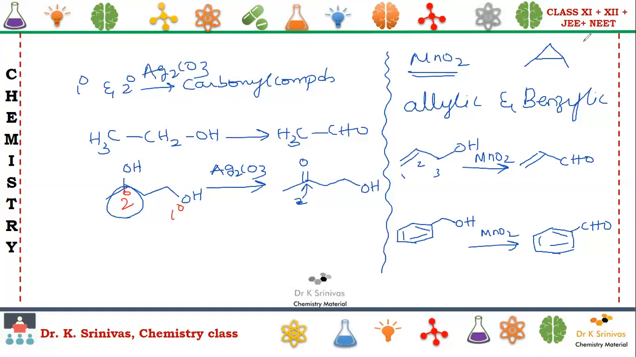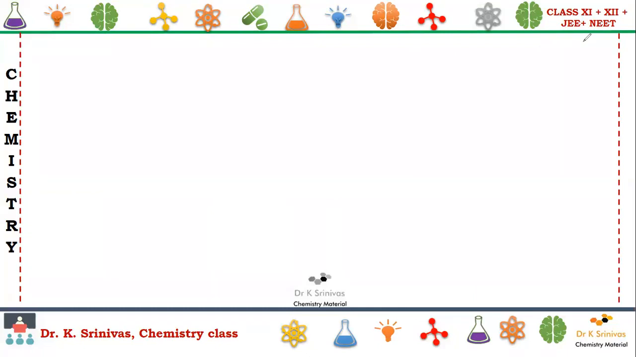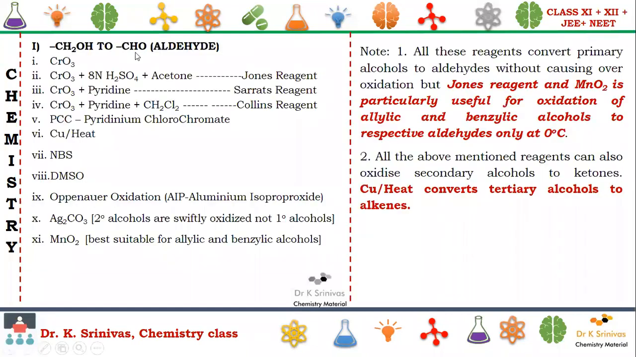Now, almost we have covered all the reagents from the first slide, that is this one, converting alcohols to carbonyl compounds. What we have done so far, I want to have a small recap. We have used chromium reagents, all chromium reagents. That's why I mentioned nine. Nine includes up to here. We are using copper at 573 Kelvin.